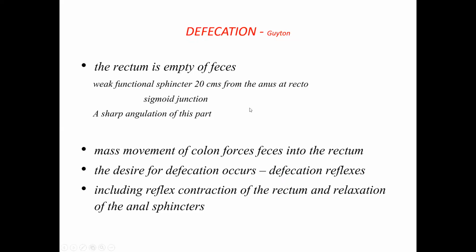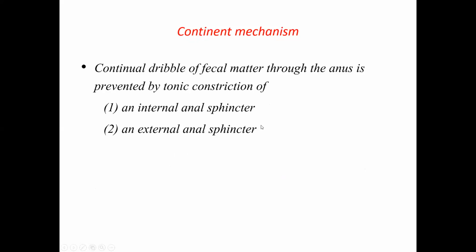So a little about defecation physiology. This is done by the defecation reflexes which are initiated in the rectum. When the rectum distends, the main function of the smooth muscle is that when you stretch the smooth muscle beyond a certain level, it initiates contraction of the muscle.